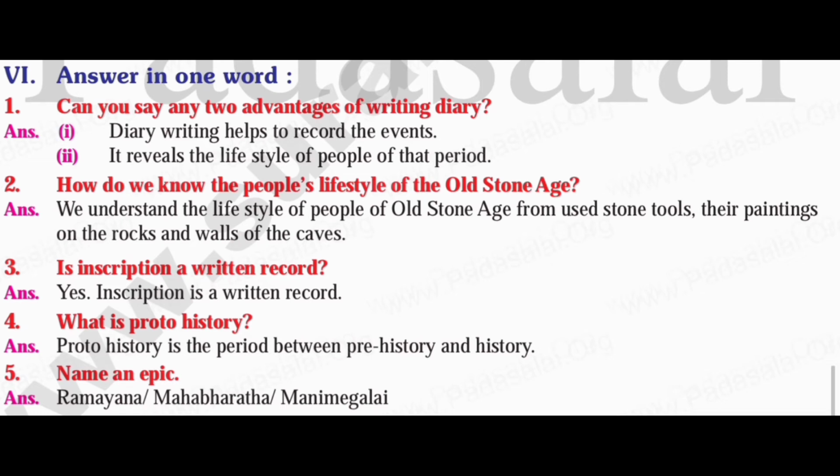The second question is, how do we know the people's lifestyle of the Old Stone Age? The answer is we understand the lifestyle of people of Old Stone Age from used stone tools, their paintings on the rocks and walls of the cave.